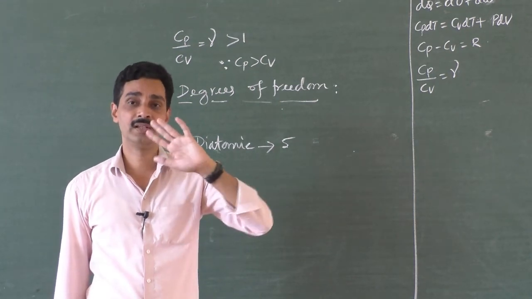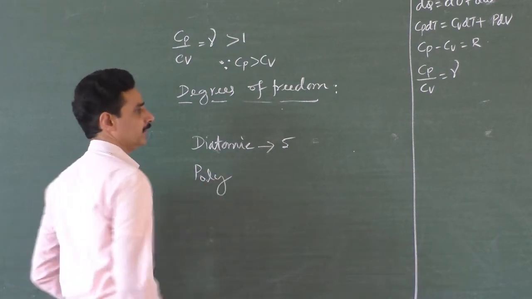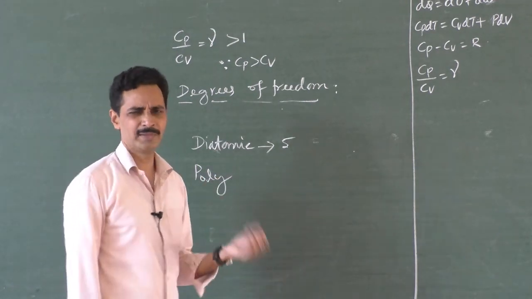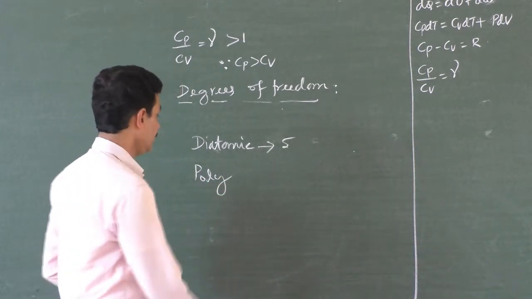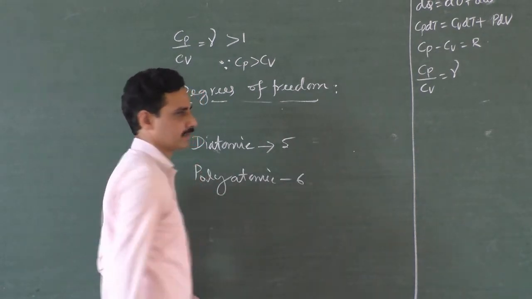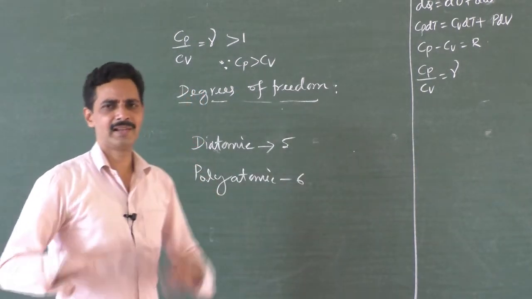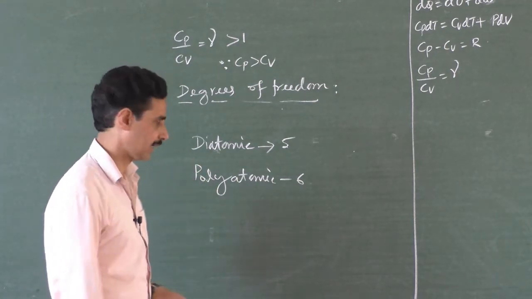Totally it has 5 degrees of freedom. What about a polyatomic molecule? It may have more than 5, and I can simply take an example as 6, but it will have more degrees of freedom. A polyatomic molecule will have 6 or more than 6 degrees of freedom. It can have different types of activities and it has to use the energy for those different types of activities.